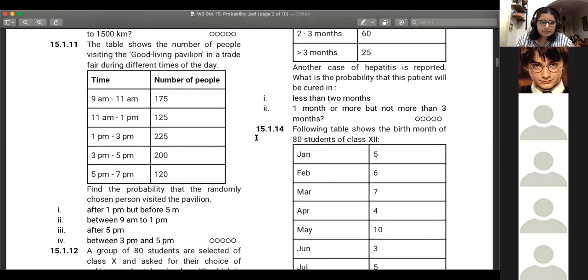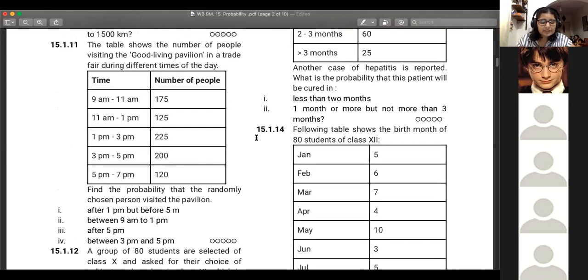Number 11. Similar to that, we'll do this so that you guys have practice. And then after this, I'll see if there's a different type of question. Table shows the number of people visiting Good Living Pavilion in a trade fair during different times of day. So between 9 to 11, 175 people visited. 11 to 1, 125 people visited.